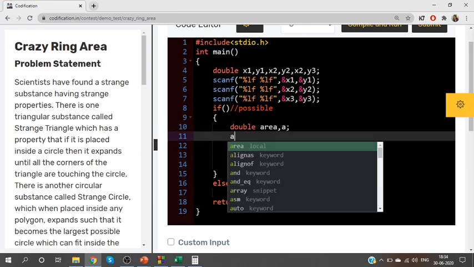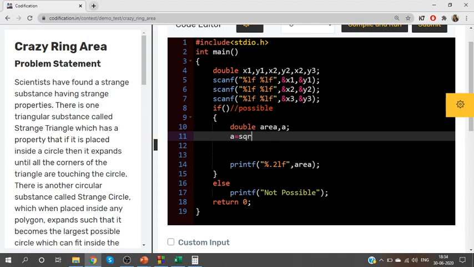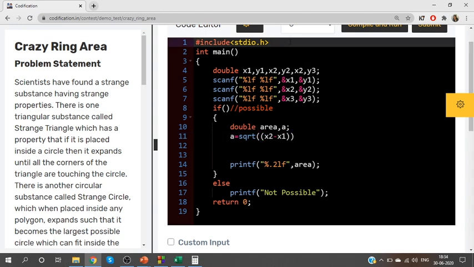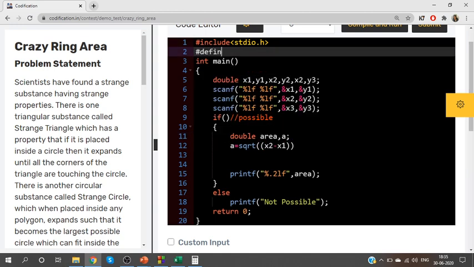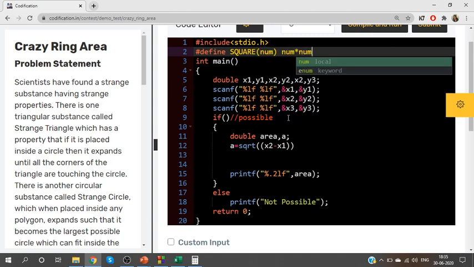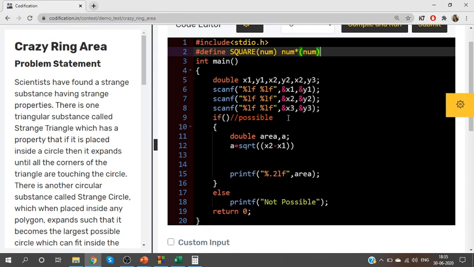So I need the value of A. How can I get the value of A? Square root, sqrt, of x2 minus x1 squared. So what I'm going to do is have it as a macro. I guess we all will be comfortable with macros. Okay. So square a number. How will you square a number? Number into number. For squaring a number, just use it as number into number.